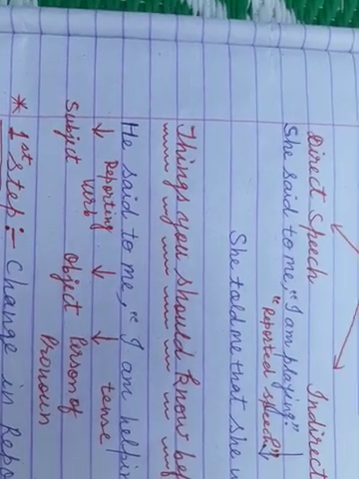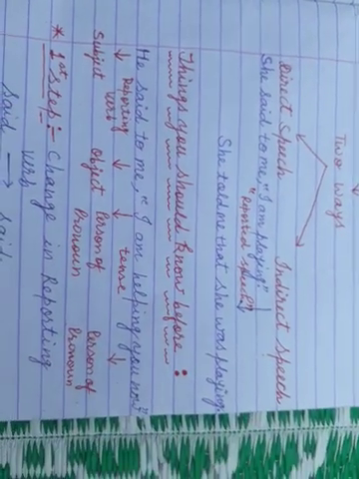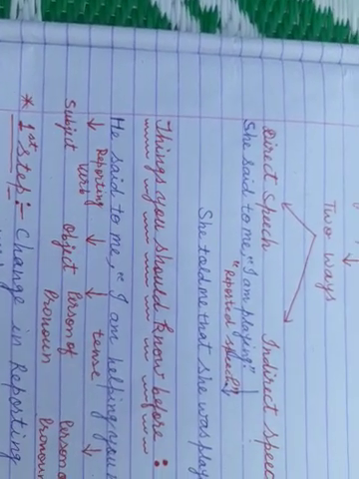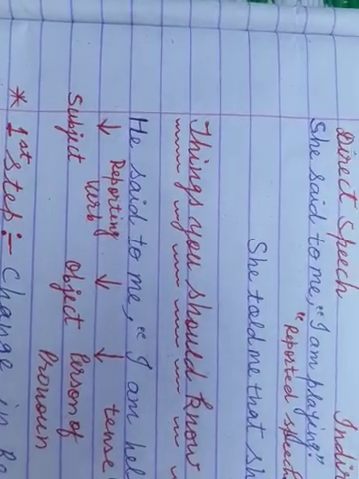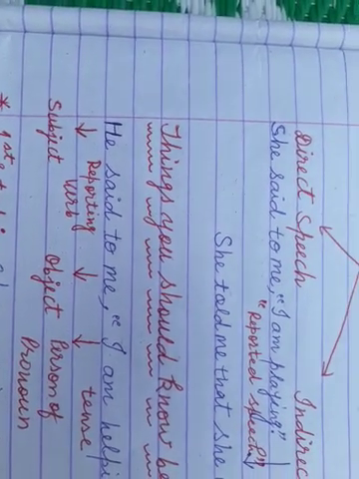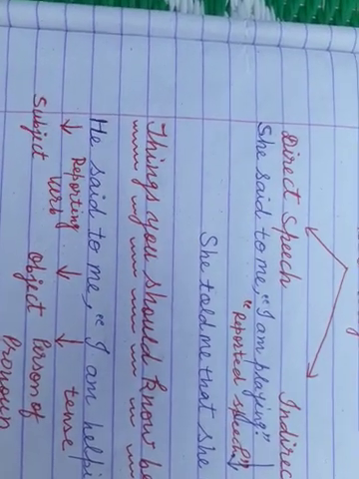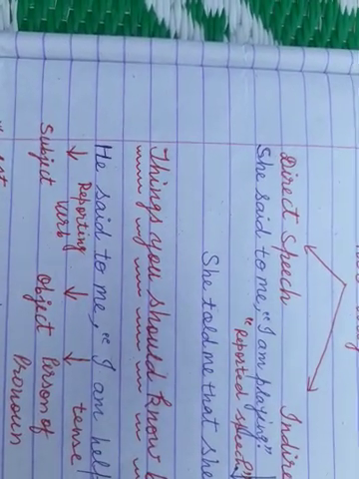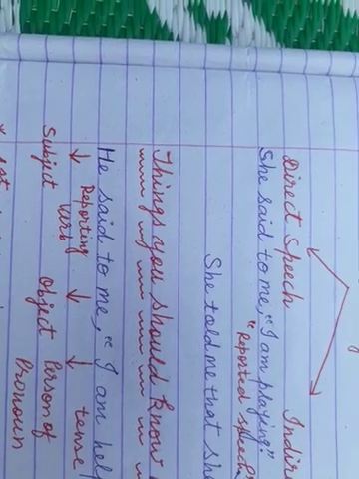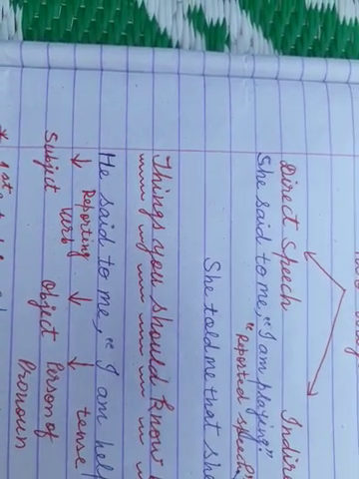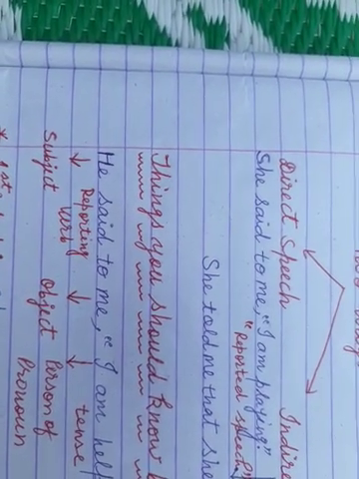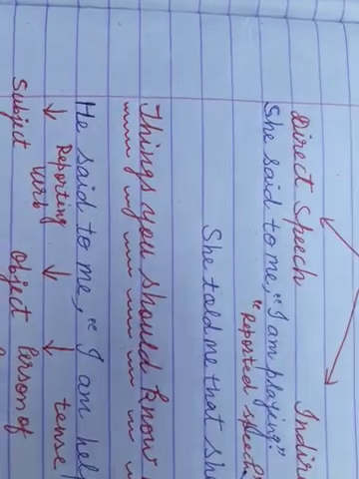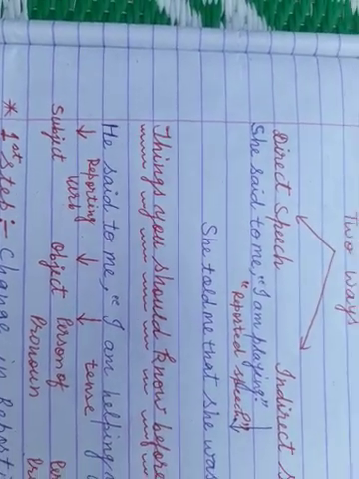As in the example given, he said to me, "I am helping you now." Here he is the subject and said to is the reporting verb. Reporting verb is very important. The verb which is used before the comma is called the reporting verb. And here me is the object. He is the doer, he is saying that thing, and me is receiving that action. So the receiver of the action is called the object, so me is the object here.